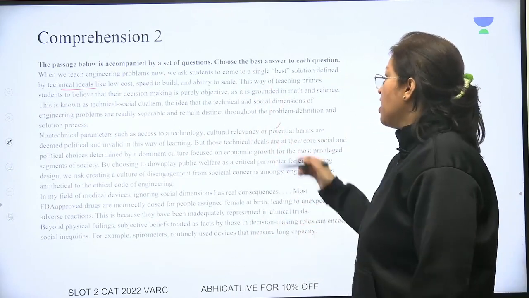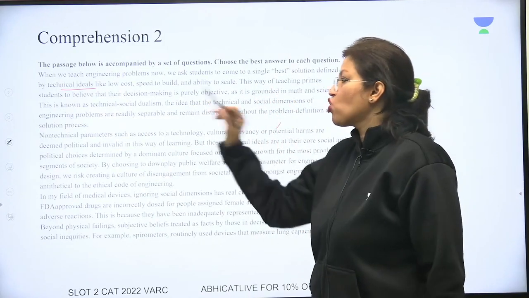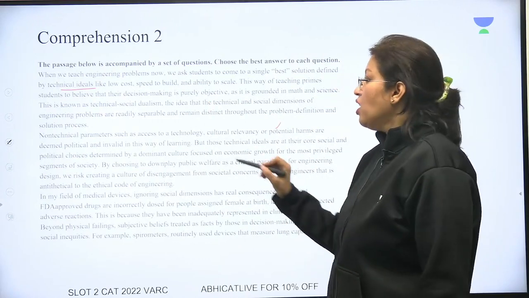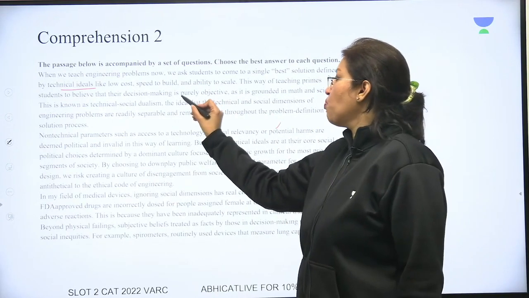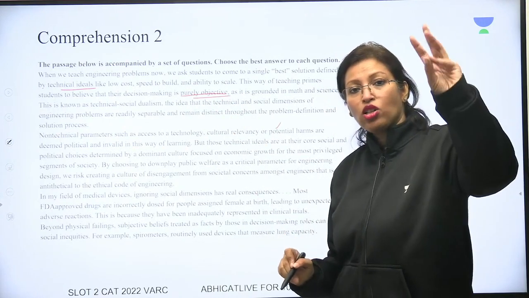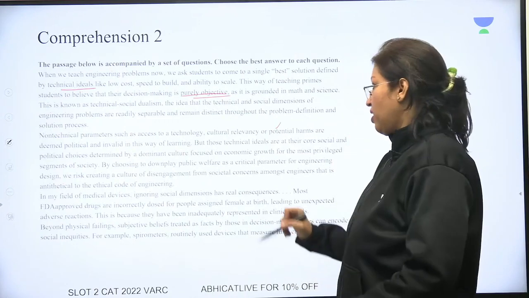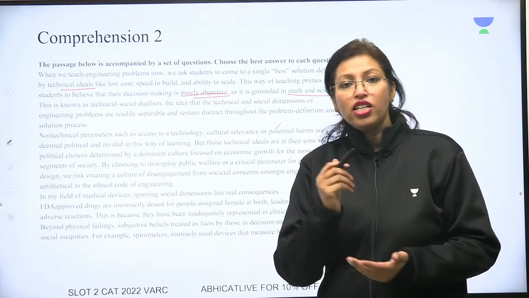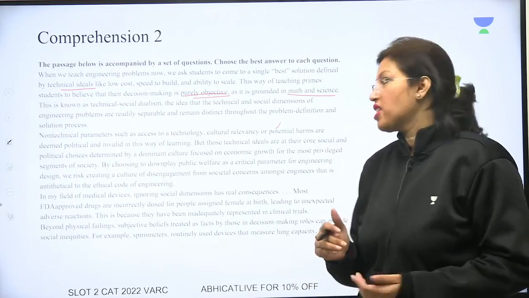This way of teaching primes students, it makes them ready to believe that their decision making is purely objective. That all decision making is based on cost, speed, scalability, as it is grounded in math and science. So they think that all decision making is based on maths and science.